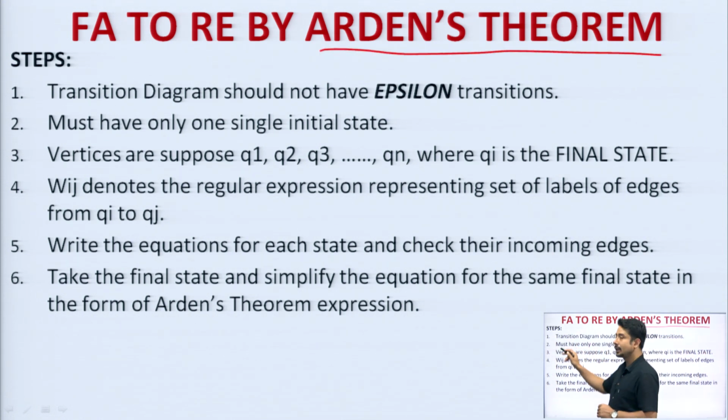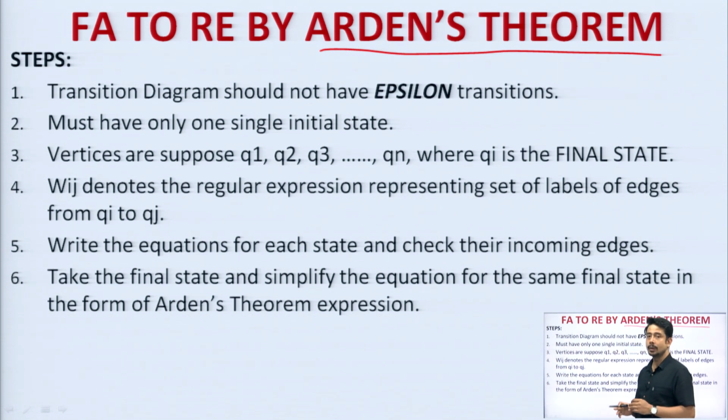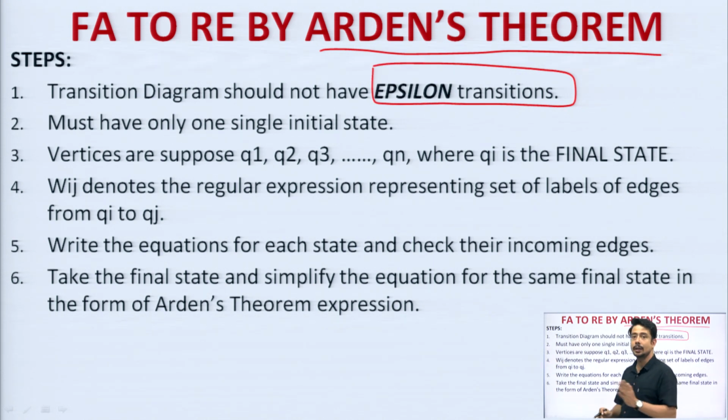So, the first step is very important, and always remember that if you have any NFA, epsilon NFA transitions or any epsilon transitions, then you cannot convert using this concept. Therefore, it is strictly mentioned that the transition diagram should not have any epsilon transitions. Next, step number 2, it must have only one single initial state. Yes, definitely, because if you have multiple initial states, then that diagram is not valid. So, it should always have only one initial state.